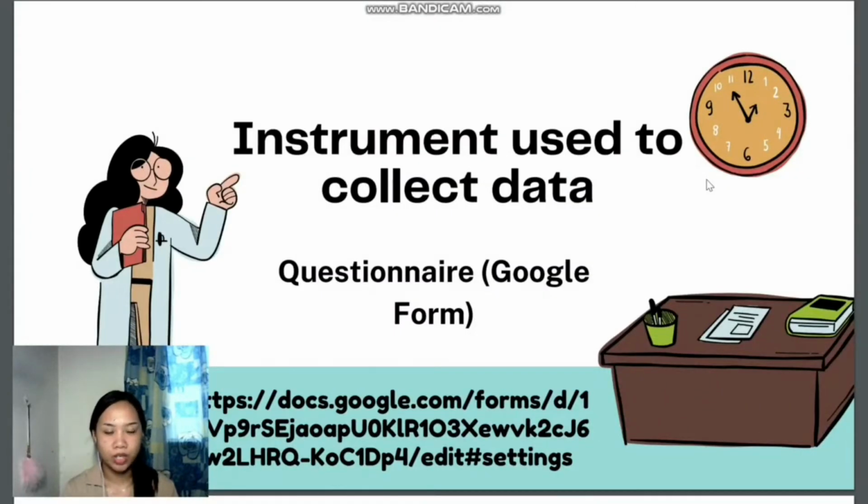The instrument that we use to collect the data for this study is the questionnaire or Google form. More than 60 data were collected from UPSI students.